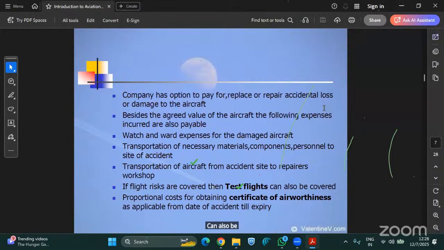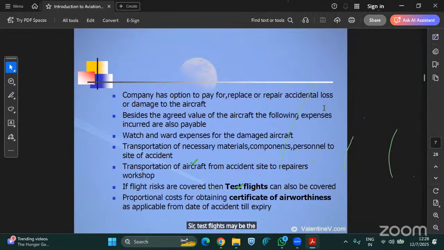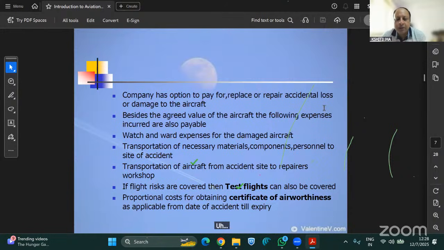Has anyone any idea what this means? Sir, test flights may be the testing of the aircraft just after the preparation or manufacture of aircraft. Thank you, Puneet, for your answer.